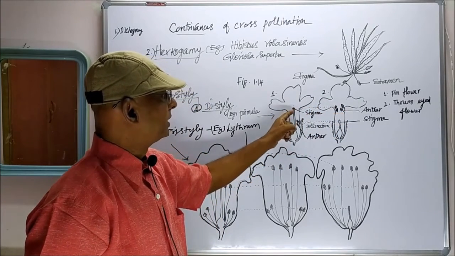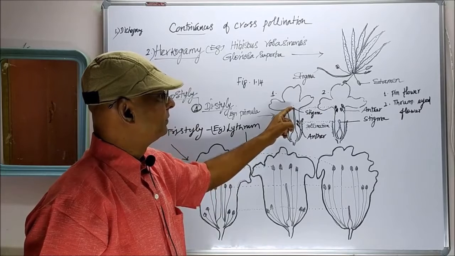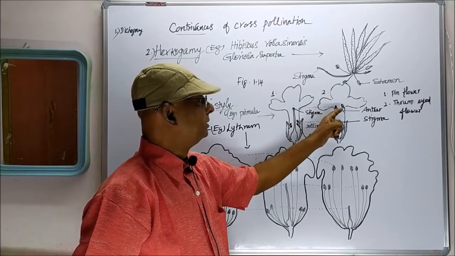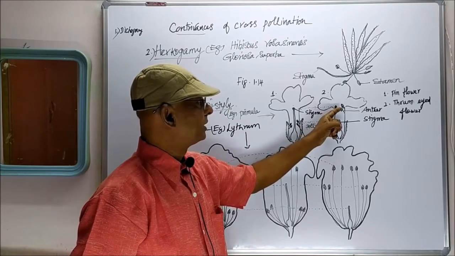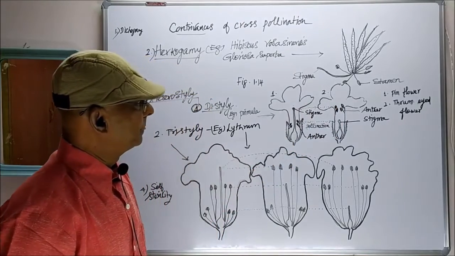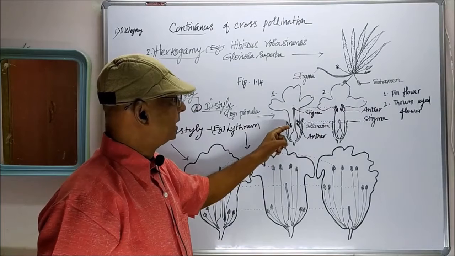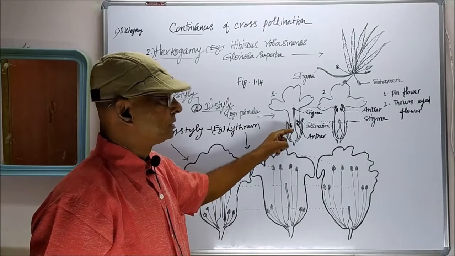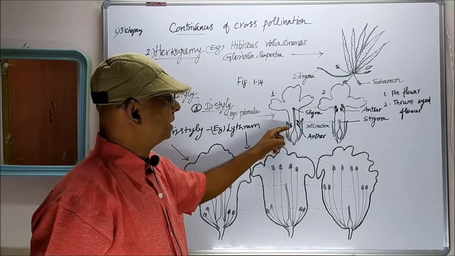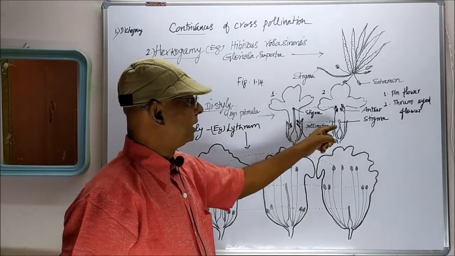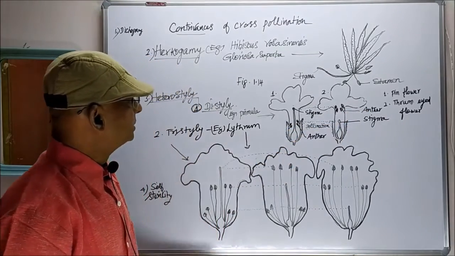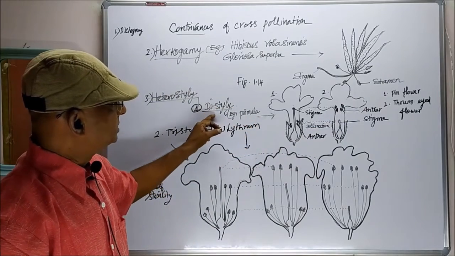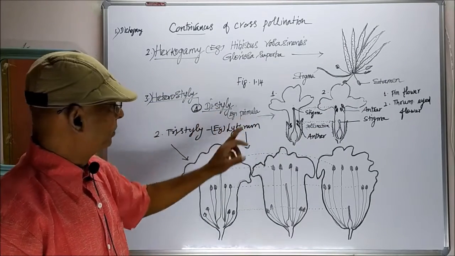The long stigma of the pin flower can be pollinated by the stamens produced at the top of the thrum-eyed flower. In the second case, the anthers produced at the bottom of the pin flower can pollinate the short stigma of the thrum-eyed flower. So that is the distylic condition in Primula.